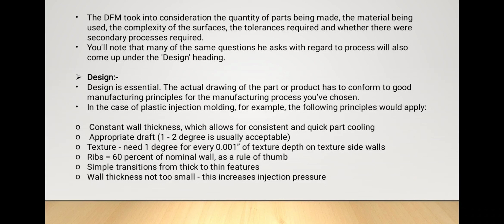In case of plastic injection molding, for example, the following principles would be applied. Constant wall thickness, which allows consistent and quick part cooling. Appropriate draft, 1 to 2 degrees is usually acceptable. Texture, need 1 degree for every 0.001 of texture depth on textured side walls. Ribs, 60% of nominal wall as a rule of thumb. Smooth transitions from thick to thin features.